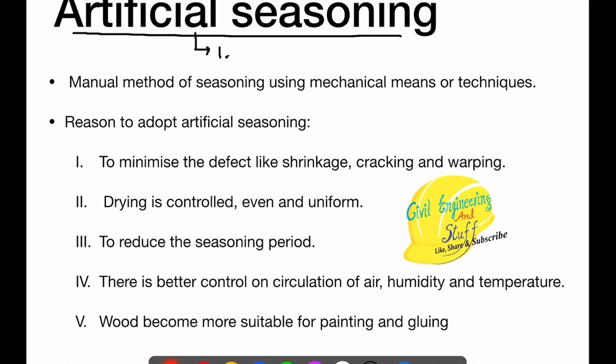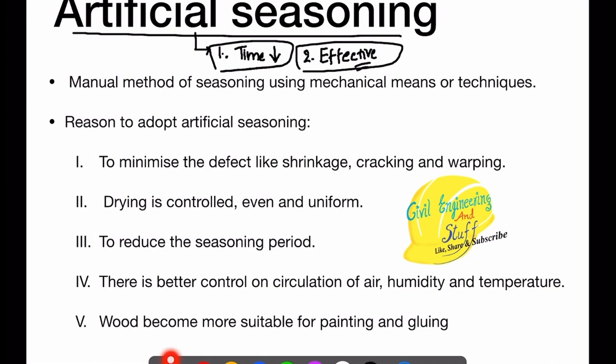ensure that the time period in which the desired seasoning process is done is reduced. Second, the seasoning is done in a more effective way. These are the two main reasons why we have eventually moved toward artificial seasoning.